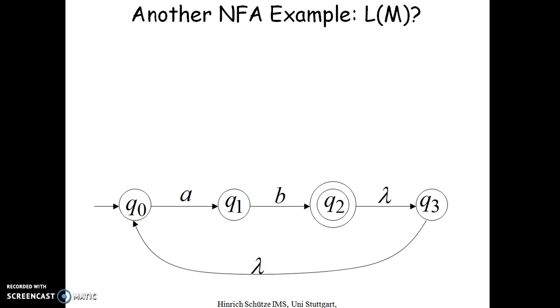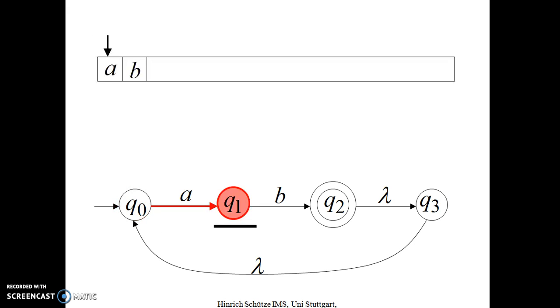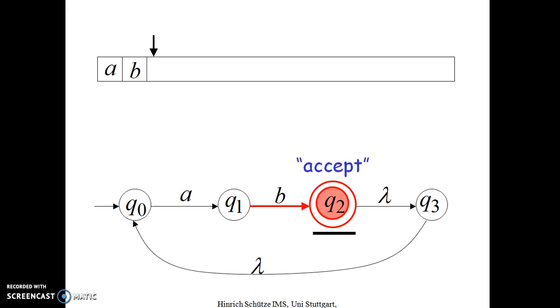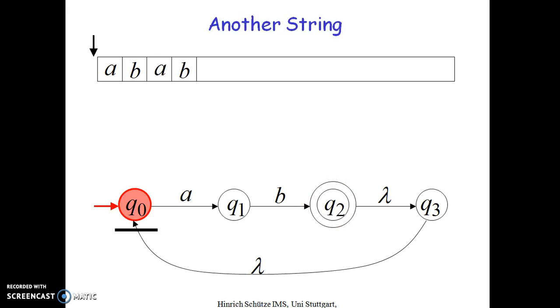Another example we'll see. What is the language of this? Again, it is accepting AB. Then it will go on moving to Q2, then to Q3, and again to Q0 without reading any input.